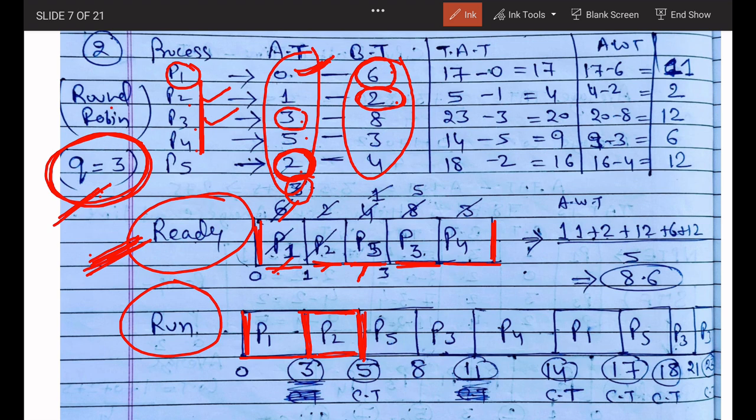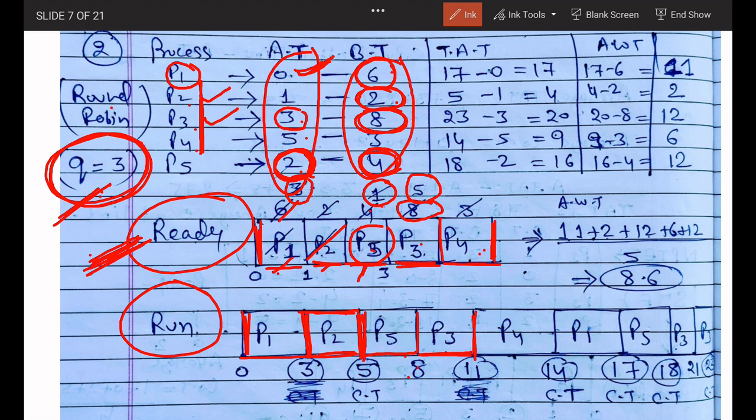Now P2 completed, then P5 came. P5's total timing is 4, but you can give only 3 timing. So out of 4 I have given 3 time to P5. So 5 plus 3 is equal to 8. Now P5 has only 1 left. Now P3 you will allocate. P3's total timing is 8. So out of 8, 3 you will give. 8 plus 3 is equal to 11. Remaining time is 5. Now P4 will come.